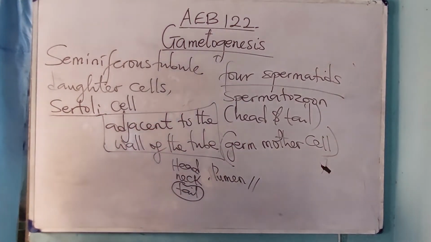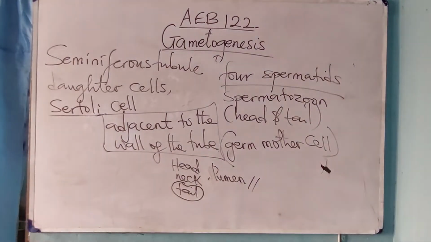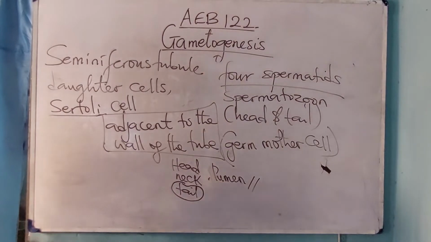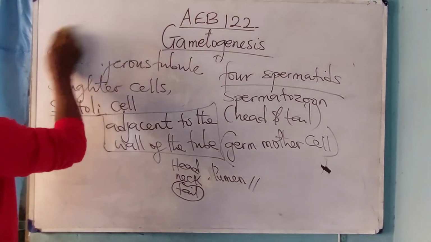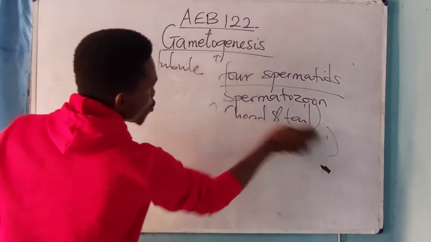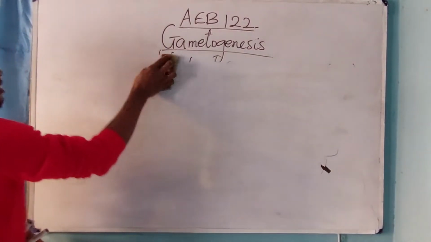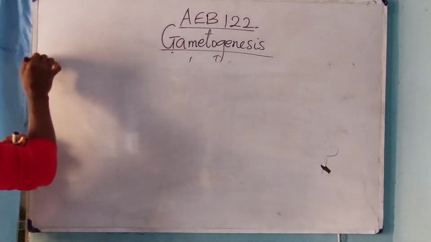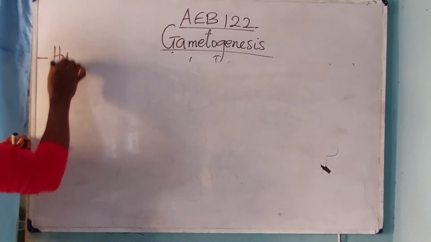Please take note of that. It is very important. Now, the next step we are to take is the hormones that control spermatogenesis. There are two hormones that control spermatogenesis. One is the hypothalamus.